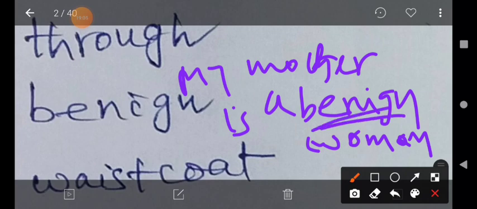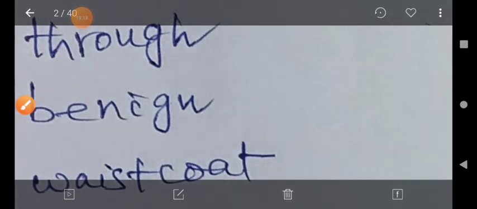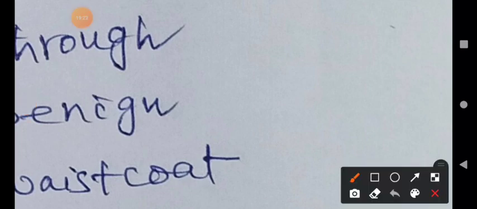She does not harm anyone. She is a gentle woman. She is a pleasant woman. That is the meaning of benign: pleasant and kind, not harmful or severe. This is the meaning of benign. For example, one more usage I will give you to understand clearly, my dear students.